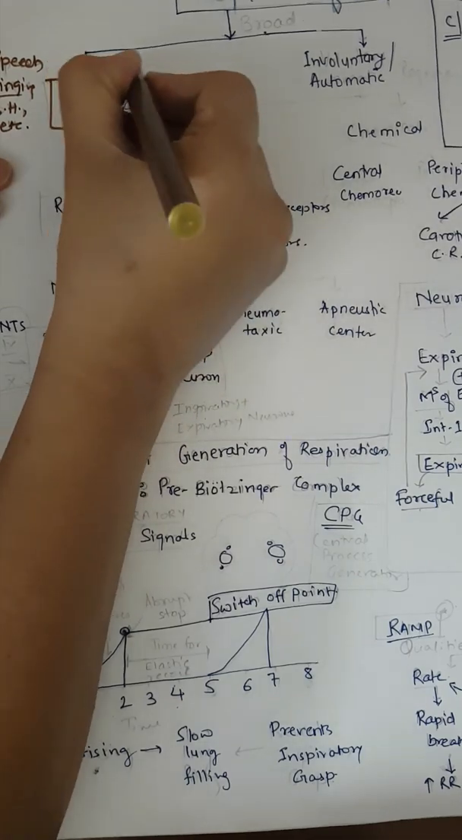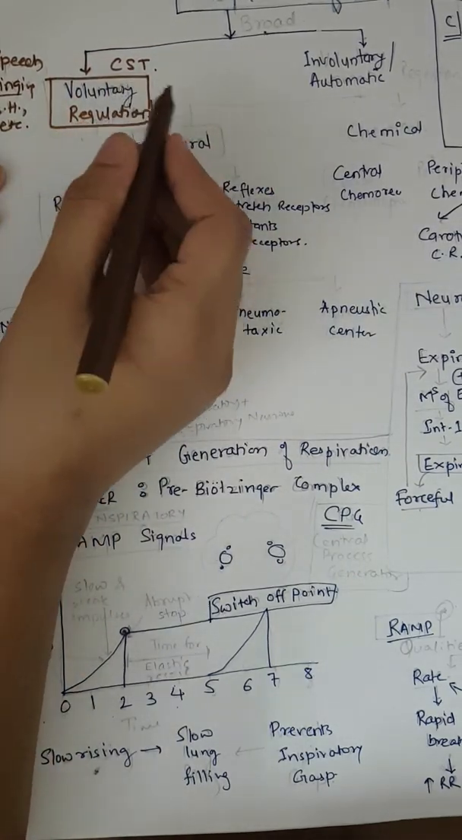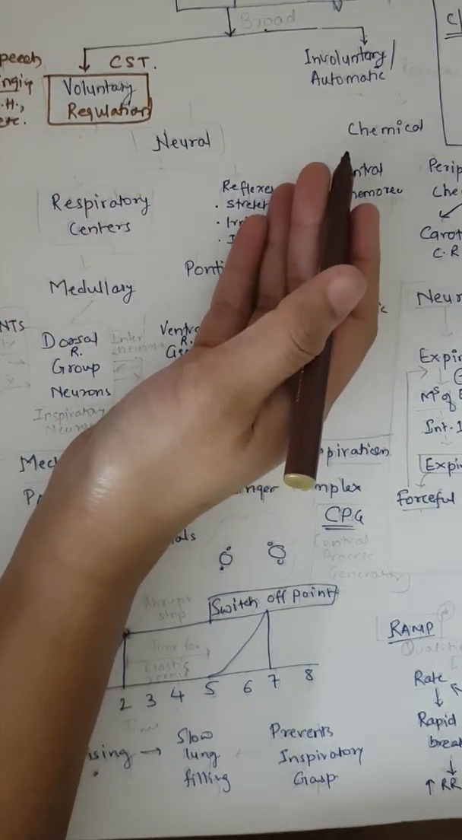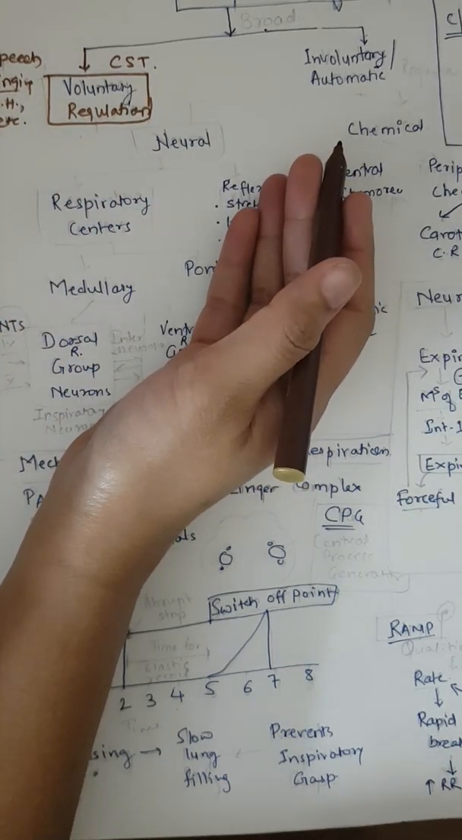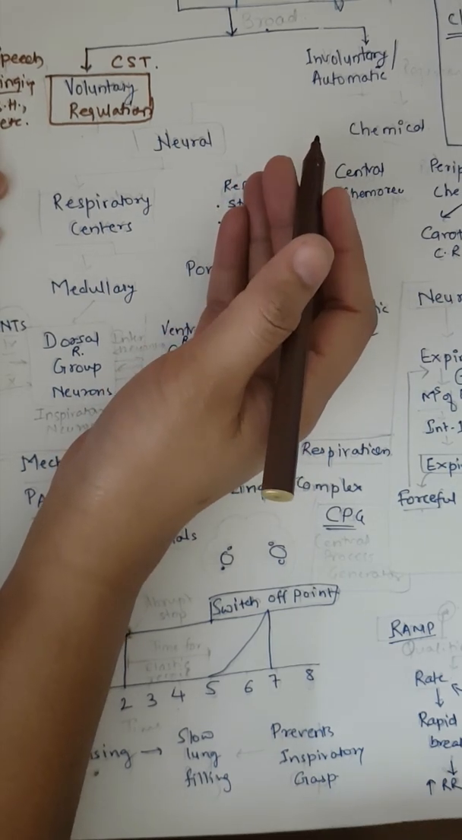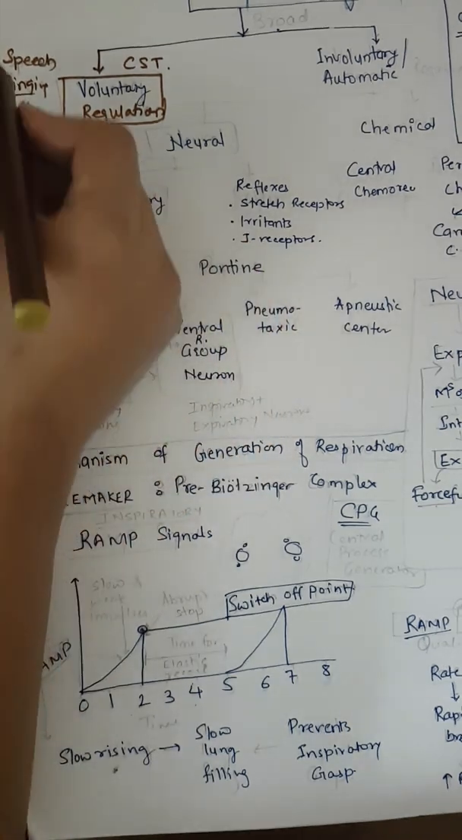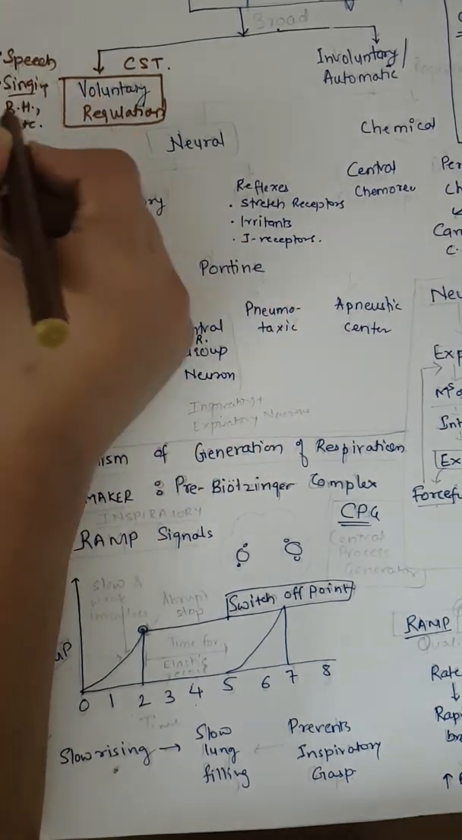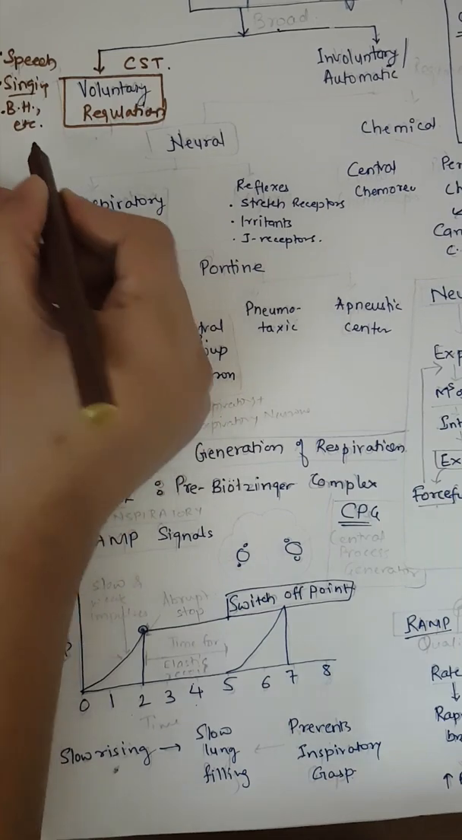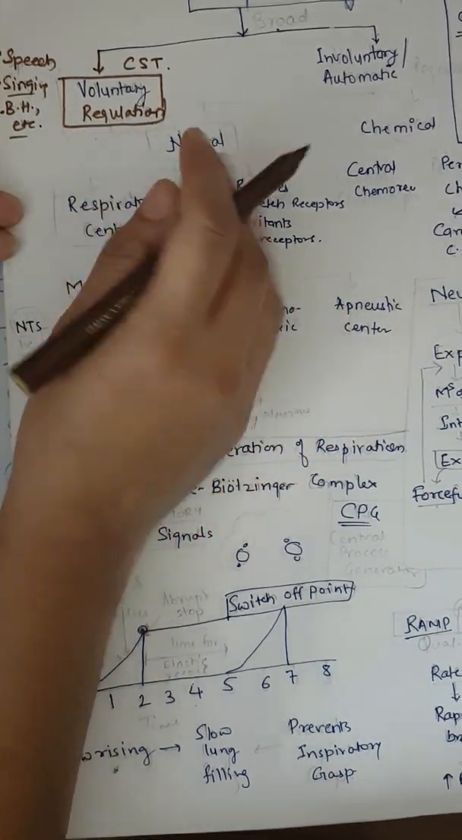That is done by the corticospinal tract. This system, corticospinal tract, will bypass the involuntary system and it will reach the thoracic muscles or the muscles of respiration, muscles of inspiration and expiration, along with the muscles of pharynx and larynx, and it will control the respiration during speech, during singing, during breath holding, etc. So this is voluntary regulation of respiration.